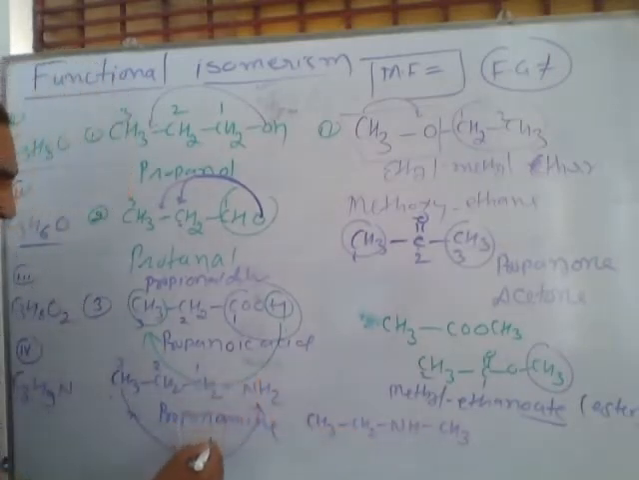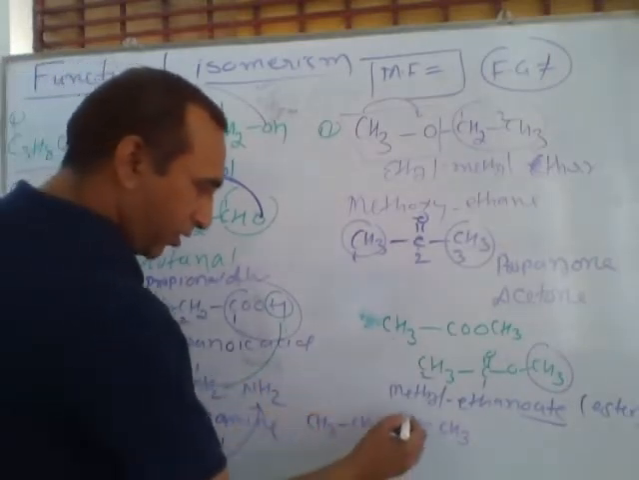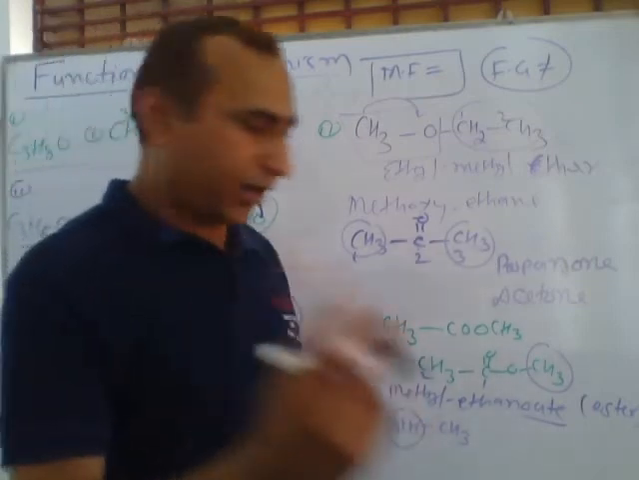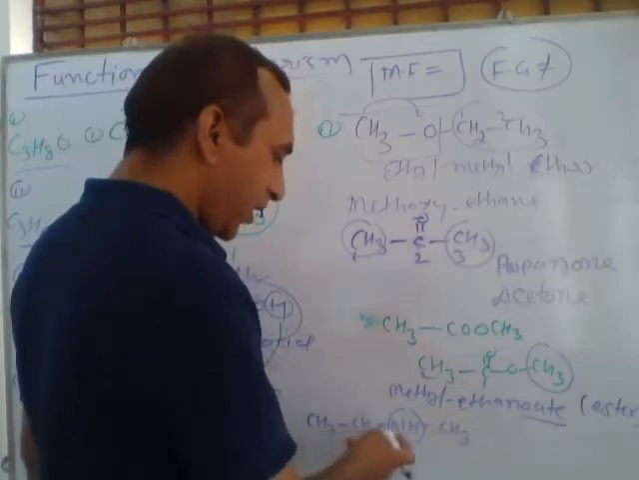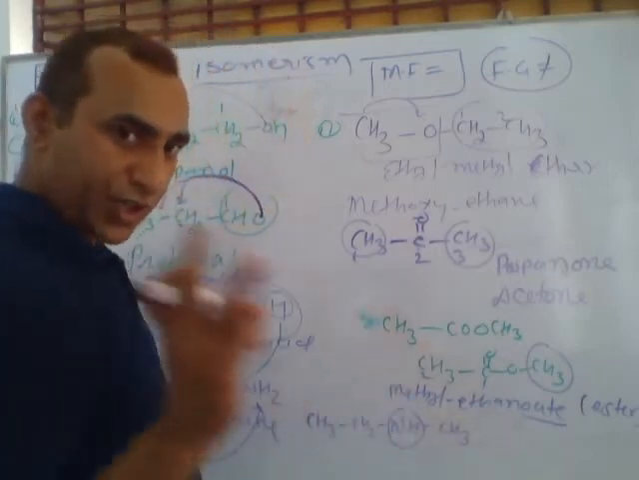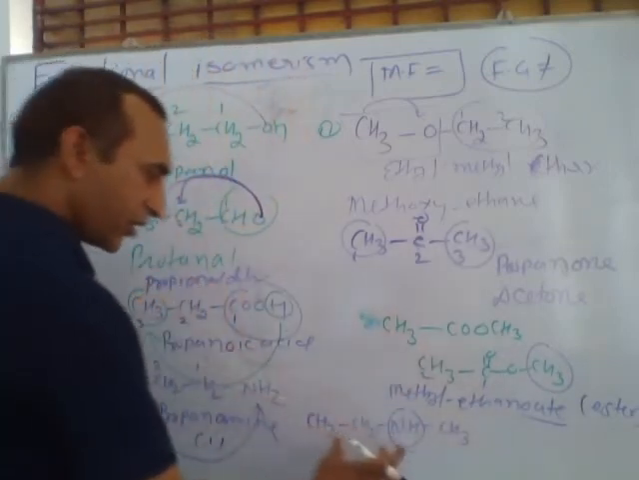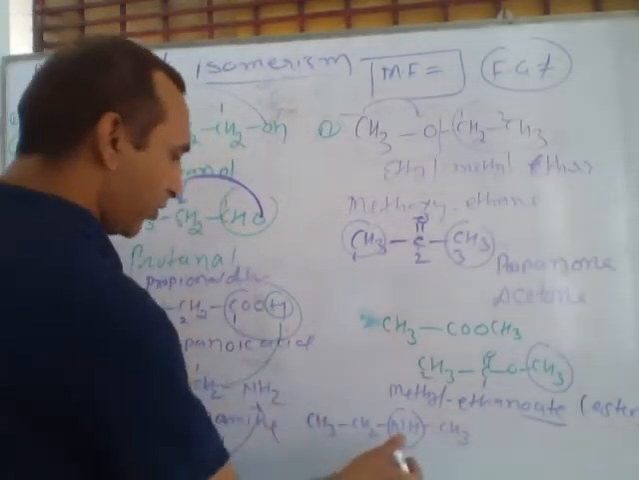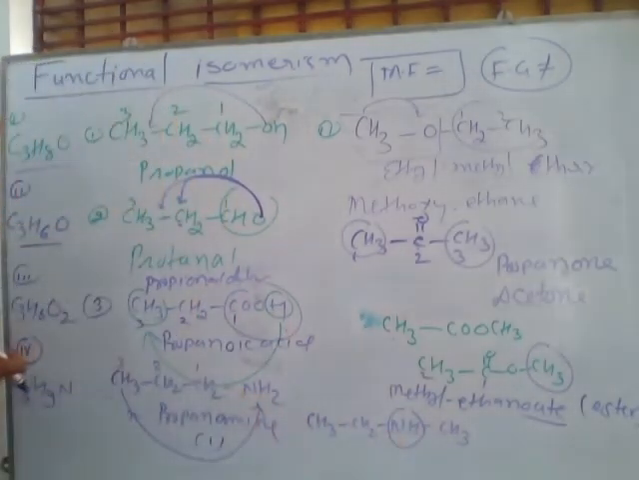Actually, the first one is called primary amine, but in this compound, two alkyl groups are connected to nitrogen. This is methyl, this is ethyl, connected with amine. This is called secondary amine. So the functional group in secondary amine is of the secondary category, but the molecular formula of these two is the same.